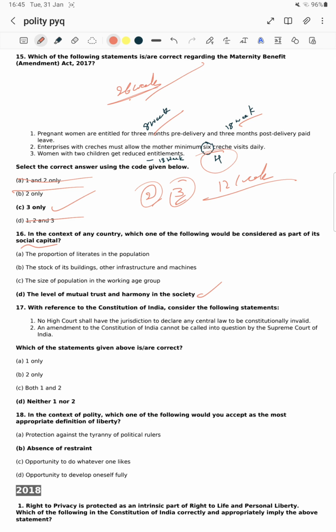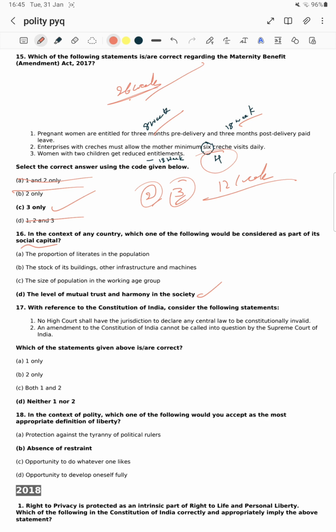Next question, with reference to the Constitution of India, consider the following statements. No High Court shall have the jurisdiction to declare any central law to be constitutionally invalid. Sir, both the Supreme Court and the High Court have this right, sir. So statement 1 is wrong.